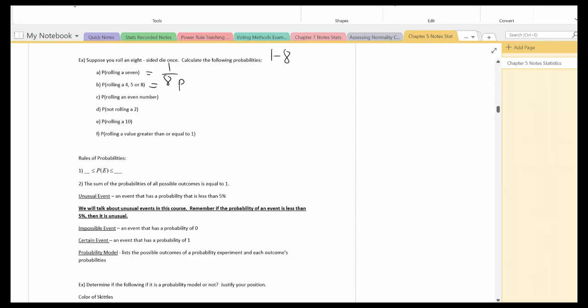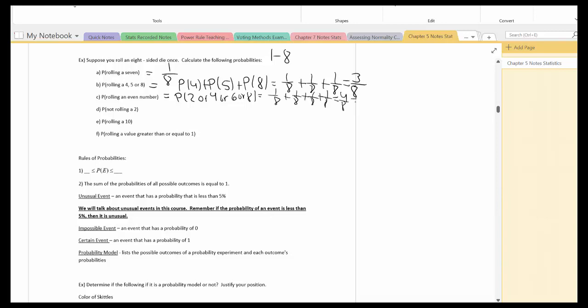The probability of rolling a 4, 5, or 8. Remember, I see an "or," so that's the probability of 4 plus the probability of 5 plus the probability of 8. So that's 1/8 plus 1/8 plus 1/8. That's 3/8. Well, what's the probability of rolling an even number? Well, that's the same thing as what? The probability of a 2 or 4 or 6 or 8. So that's going to be 1/8 plus 1/8 plus 1/8 plus 1/8. 4/8. Make sure you reduce to lowest terms. That's 1/2.